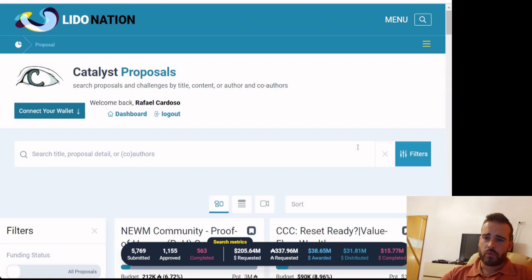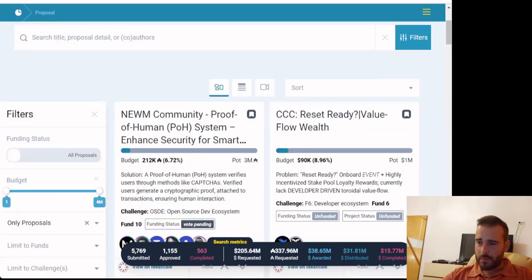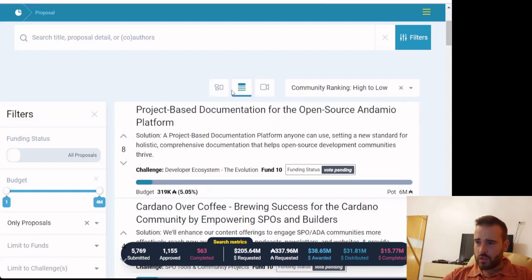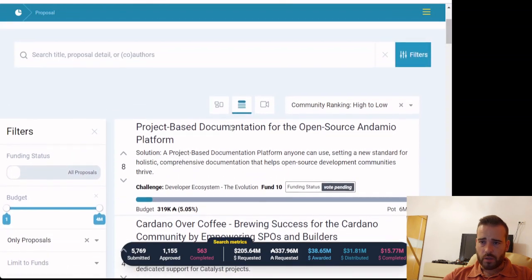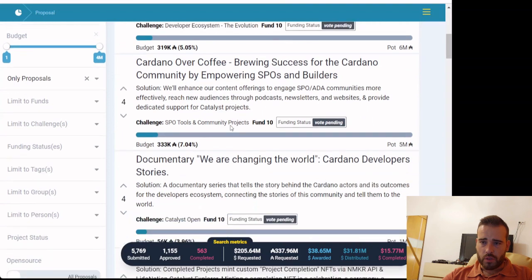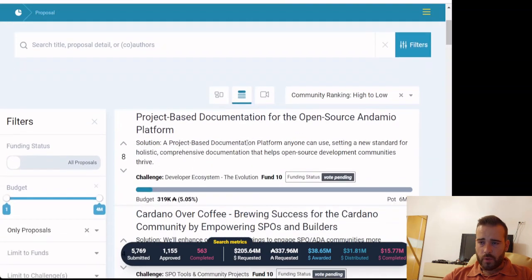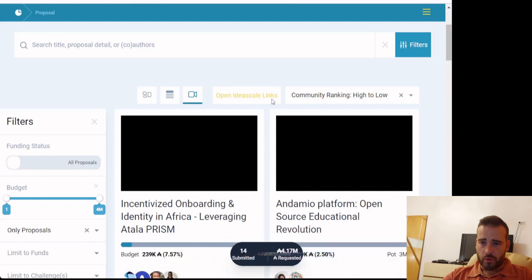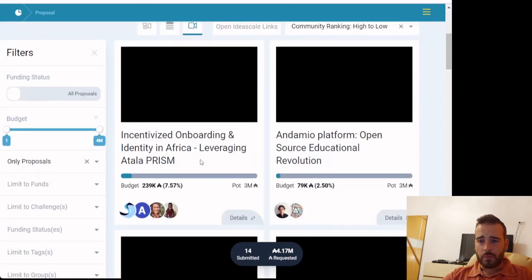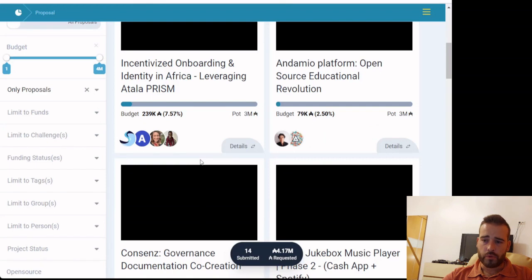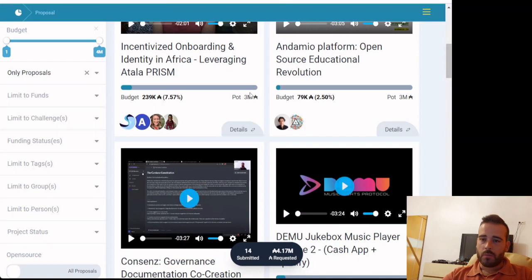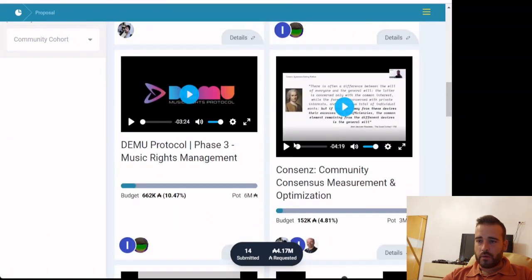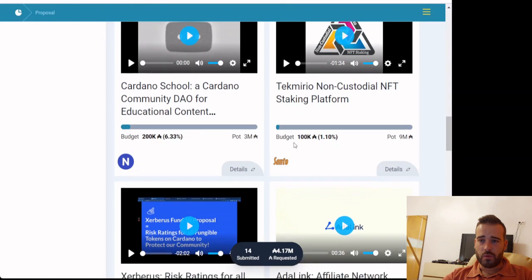Here, coming back to the proposals, to the Catalyst proposals, we can use this tab here to select by what we want. Okay, we have here a card. We can change to the ranking of the projects, what projects are ranked higher here in the community, and we have these projects here ranked higher. And we can also change here to video, see what projects have a quick pitch, and go through the different quick pitch proposals. So that's also a positive thing of adding your quick pitch as a proposer, because at the end of the day, your quick pitch brings attention to your project, which is really, really nice, I would say.